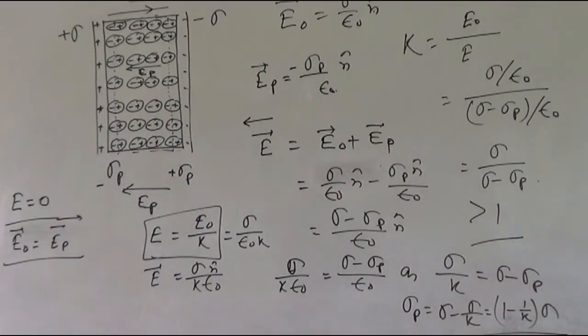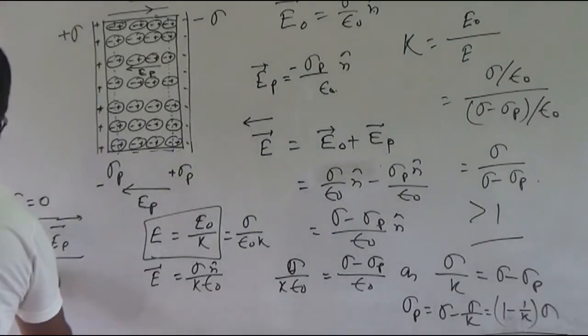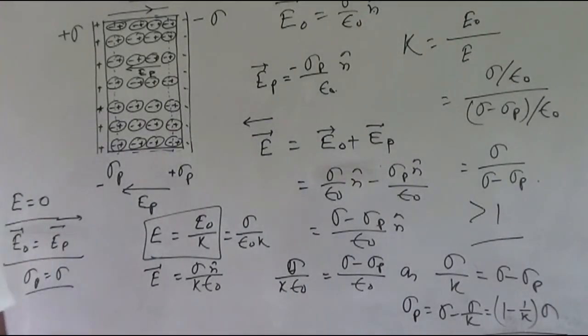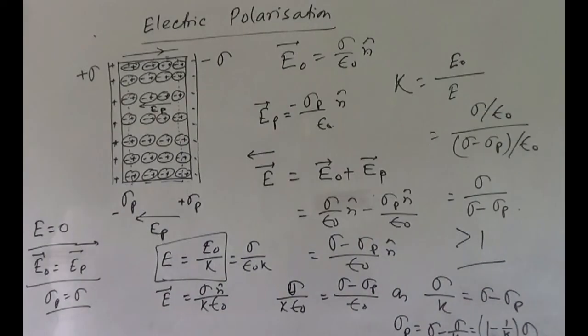That means the electric field due to the polarization is equal to the applied electric field. That means sigma p is equal to sigma, so the induced surface charge density will be equal to the surface charge density.